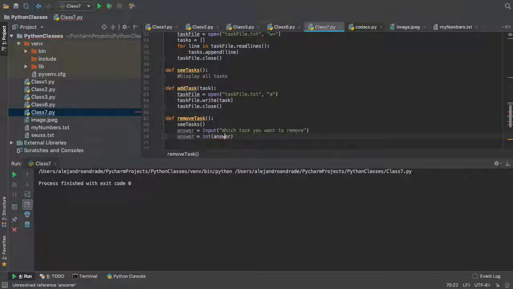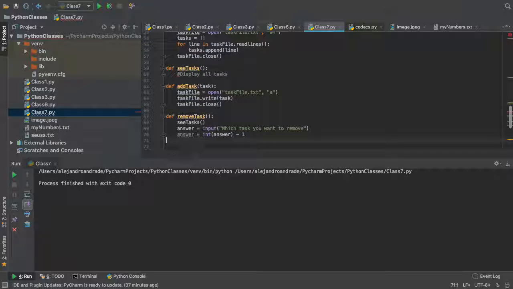And actually I wanna, you know, lists, what's the first element of a list? What's the index of the first element of a list? 0. So we're gonna subtract 1 from that, right? So make sure that we actually have an integer that is in accordance with our structure, right? And then what else do we do? Close. Not yet. We have to eliminate the element first.